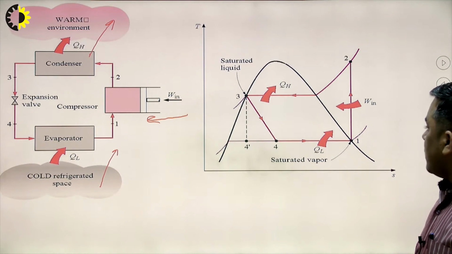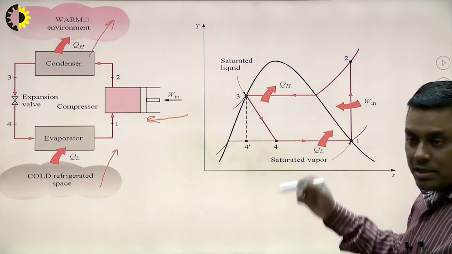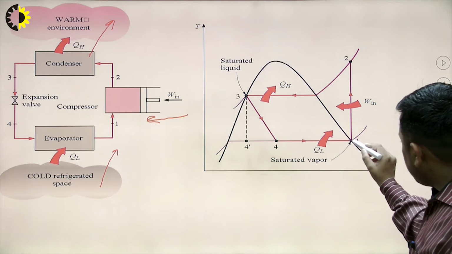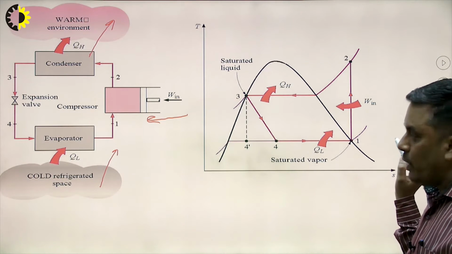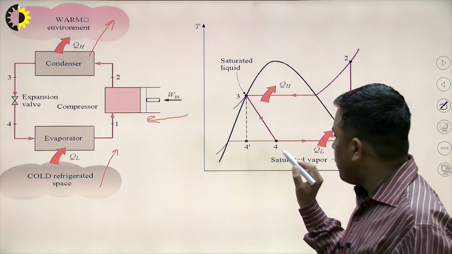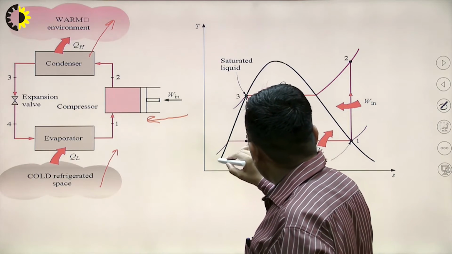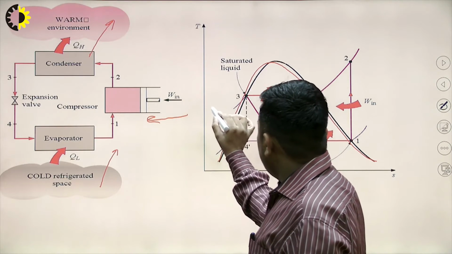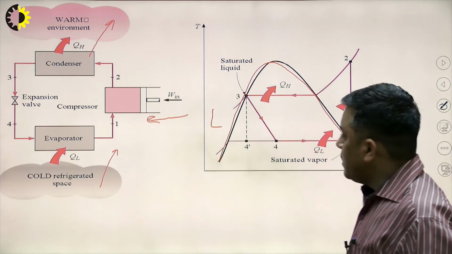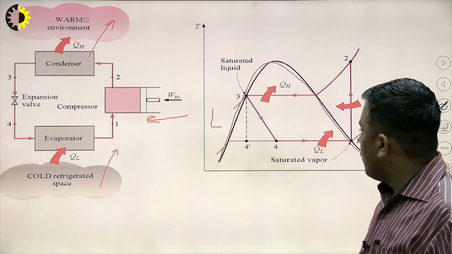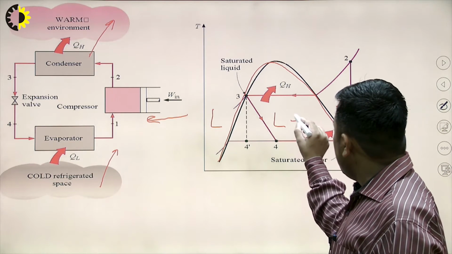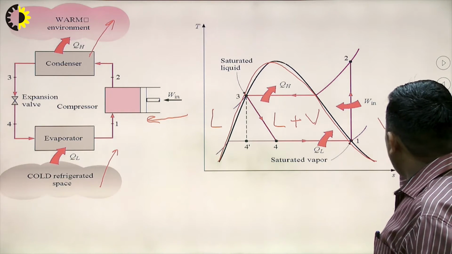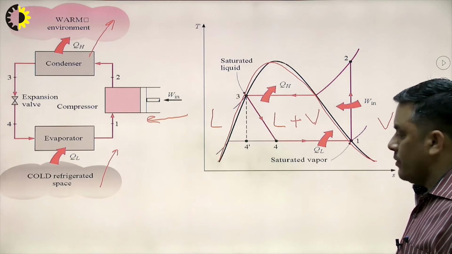That is what we can also understand with the help of this TS diagram, what is happening here. So first we can consider point 1, which is the saturation point. Why am I calling it the saturation point? I am writing there, this is the vapor dome, the vapor dome for any refrigerant. In this particular region, the refrigerant will be in liquid phase. Under the vapor dome, it is liquid plus vapor, and beyond this, it is in vapor state.